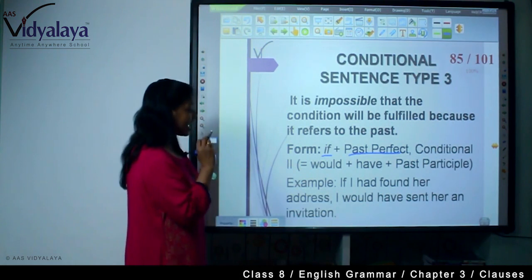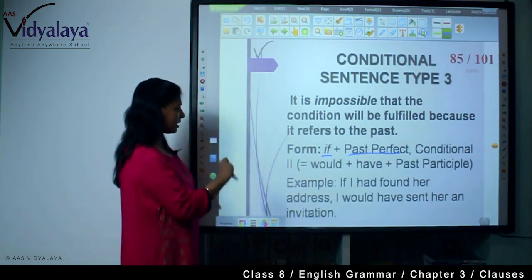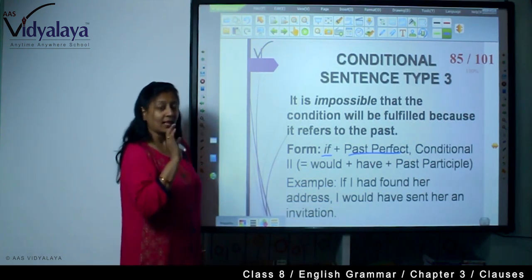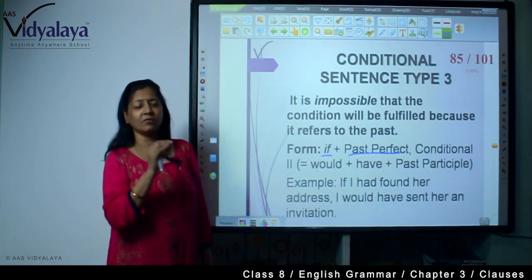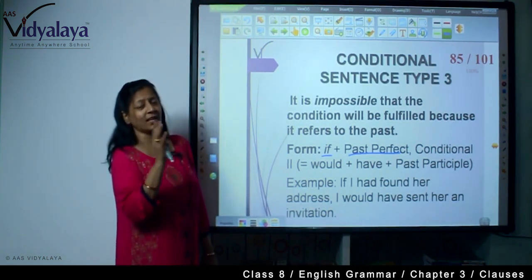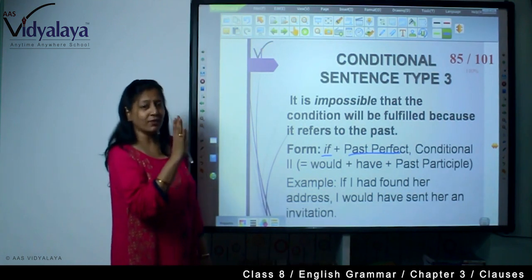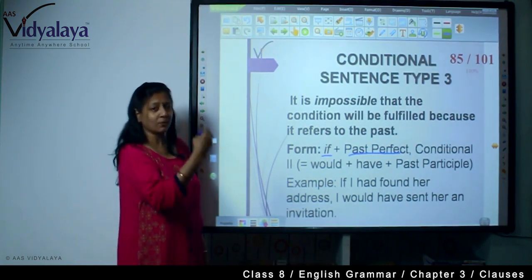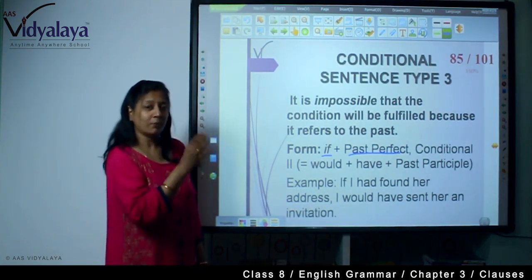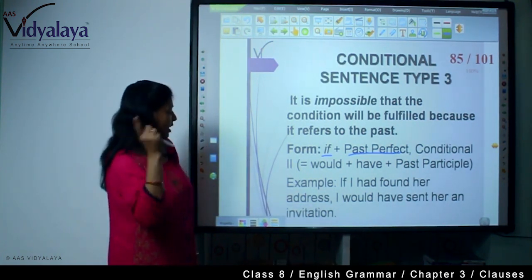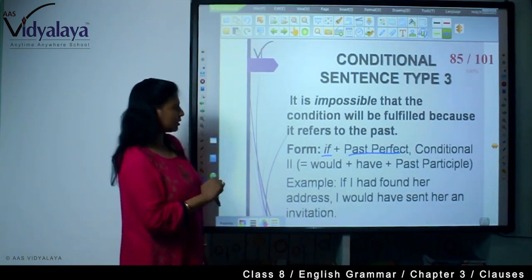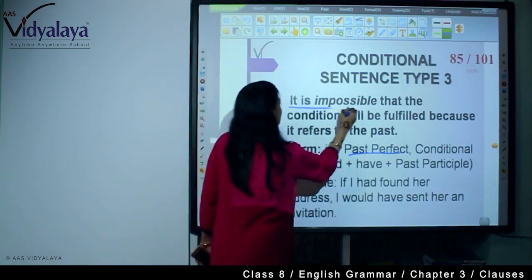For example, if I had found her address, I would have sent her an invitation. That means the person couldn't send an invitation to the lady because he didn't find her address. That's why when someone asks the person in the present why you haven't invited her, the person says, if I had found her address, I would have sent her an invitation. Understood? So, it is impossible.